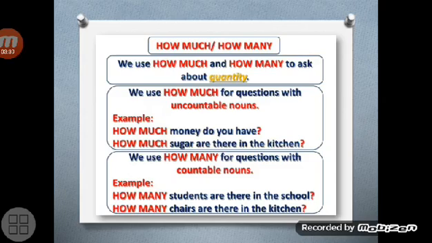When we want to ask about quantity, we use how much for uncountable nouns and how many for countable nouns. For example, how much money do you want? How much sugar is there in the kitchen? How many students are there in the school? How many chairs are there in the kitchen?